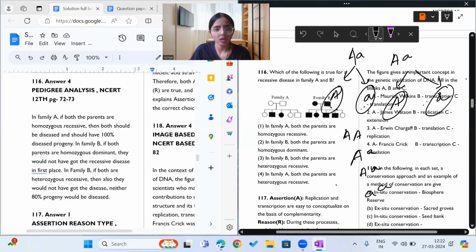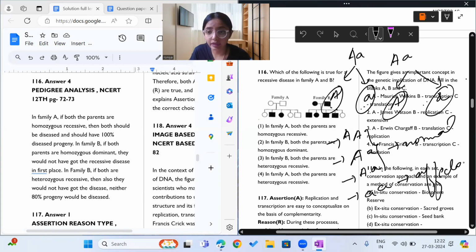Capital A capital A, capital A small a, capital A small a, small a small a. Clear? Because it is heterozygous recessive, the recessive allele is carrying the trait. So whoever has a dominant allele will be normal, and only the one with two recessive alleles will be affected.